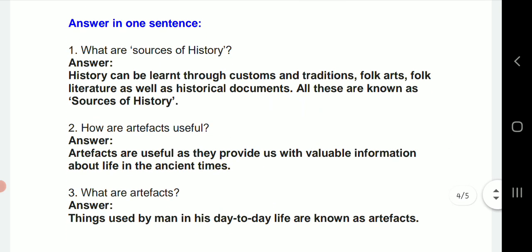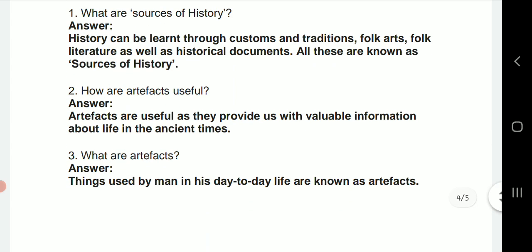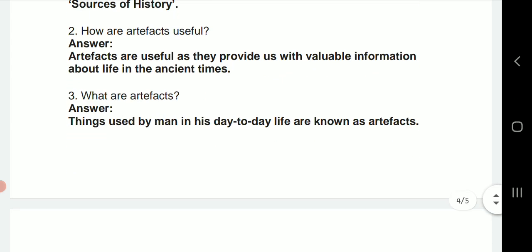Then answer in one sentence. First one: what are sources of history? So answer is, history can be learned through customs and traditions, folk arts, folk literature, as well as historical documents. All these are known as sources of history. Then second question: how are artifacts useful? So artifacts are useful as they provide us with valuable information about life in the ancient times.